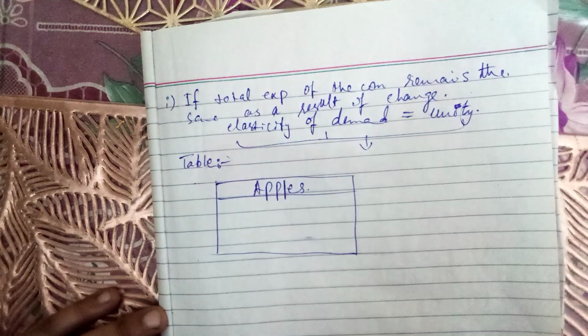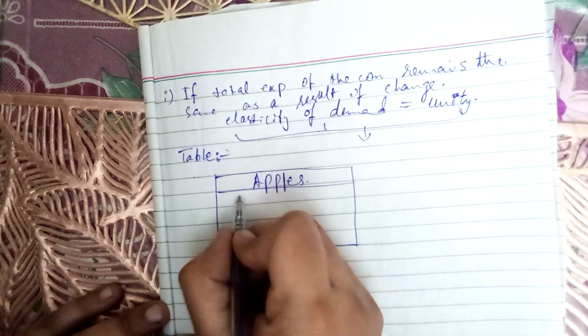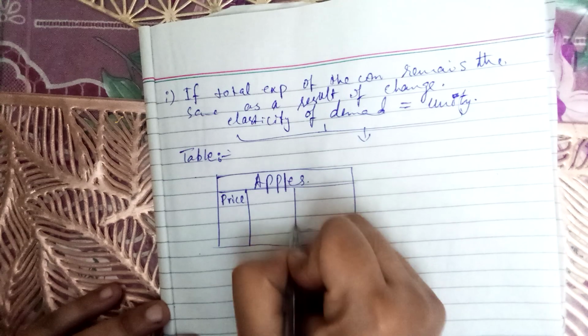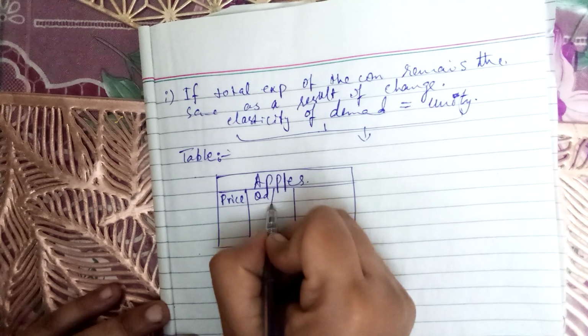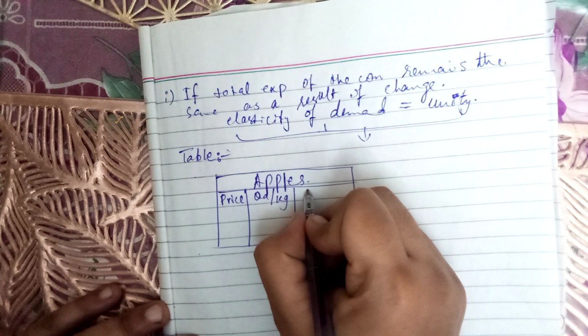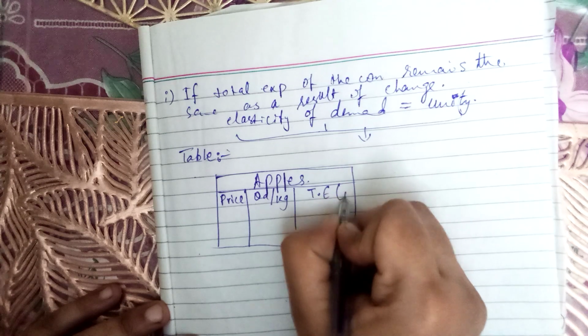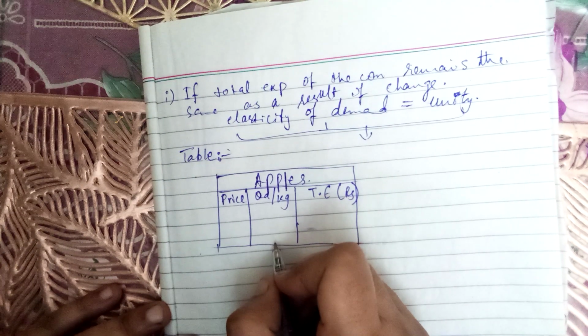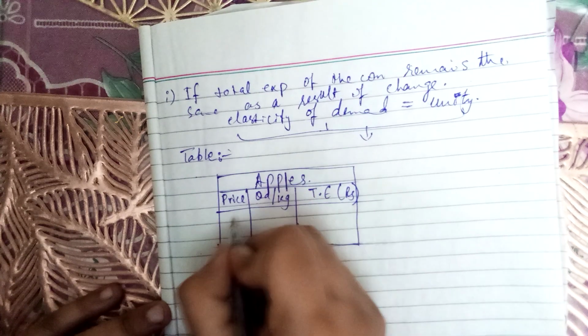Okay, apples. This is our price corner. This is our QD, per kg of apples, and this is the total expenditure in rupees. Fine. Now let's take first the price.